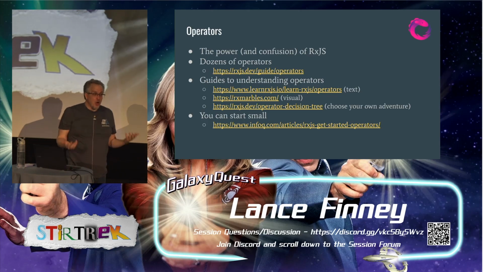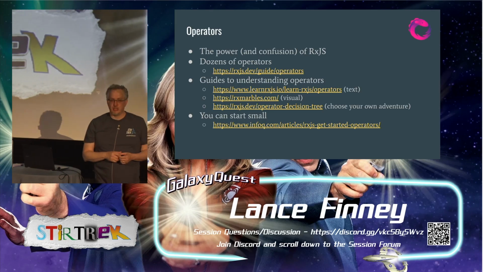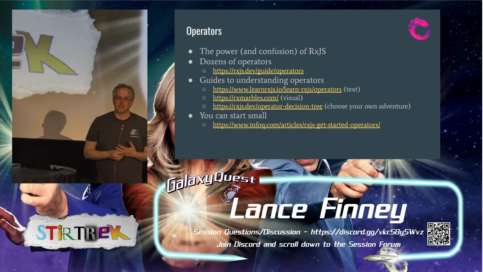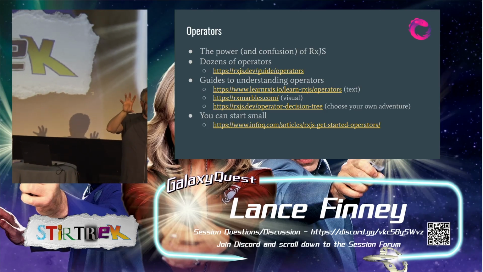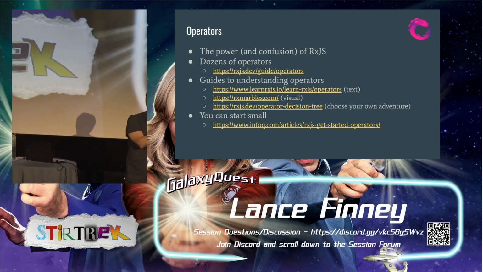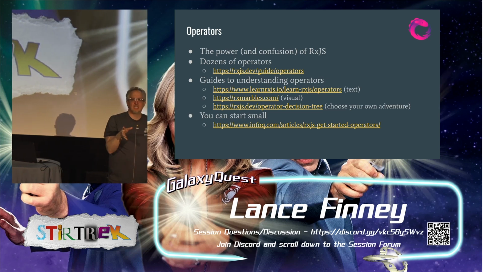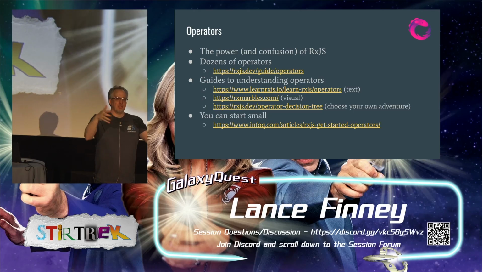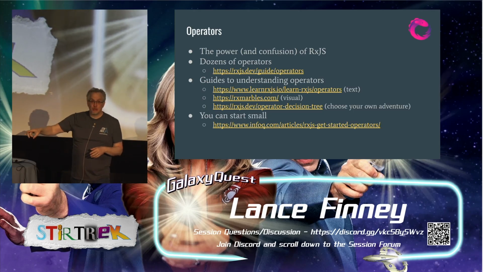But sometimes you don't know which operator you want, and so you can use the operator decision tree, or I call it choose your own adventure. So you can start out saying, all right, I want to start with 2 observables, and I want to combine them somehow so that once they've both emitted, then every time they emit, I can get some combination of the 2 of them. And that will let you do it.